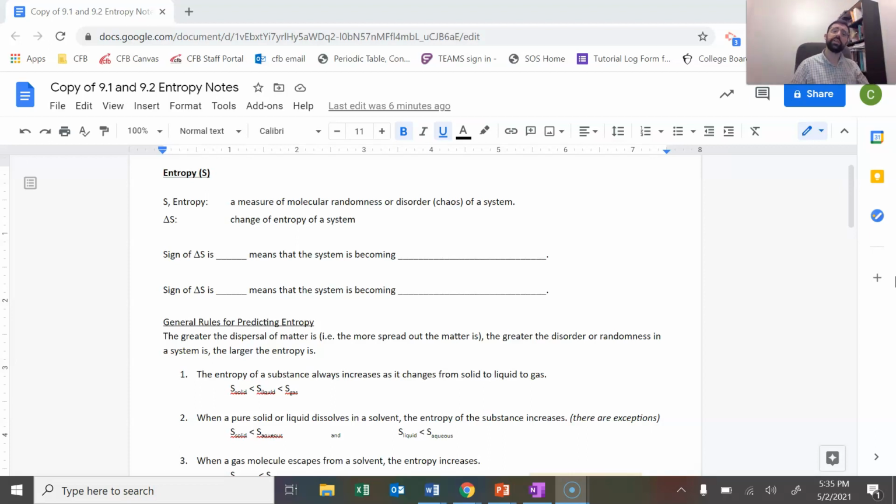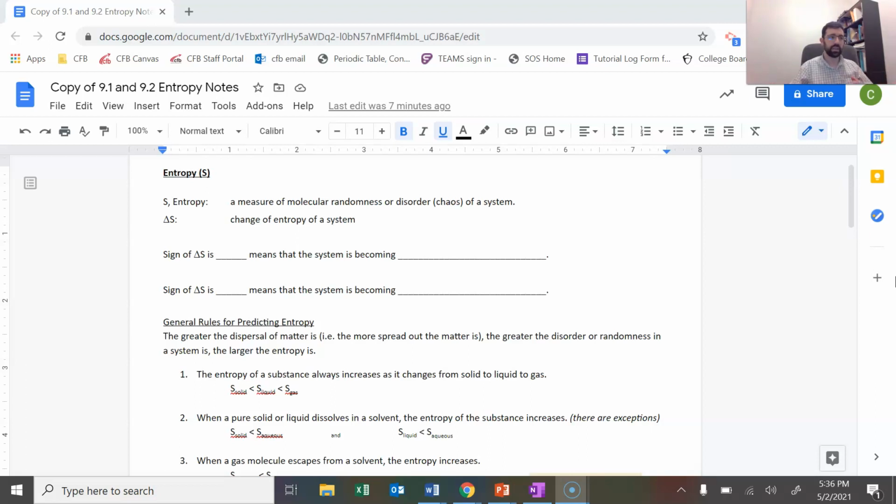But today we want to introduce a concept called entropy. You may or may not have heard of entropy before. Entropy is a measure of disorder or chaos or randomness, so to speak. The second law of thermodynamics is that the entropy in the universe always increases. So we always get more molecular disorder throughout the universe, not necessarily with every individual process, but our overall entropy is always going to be positive. It's always going to increase. So entropy tends to increase with general processes.